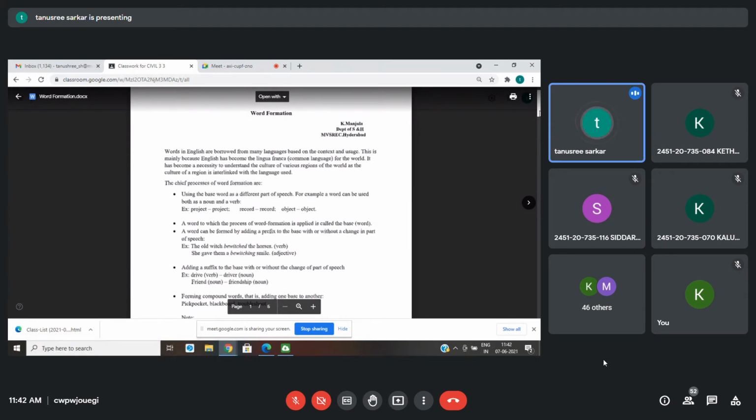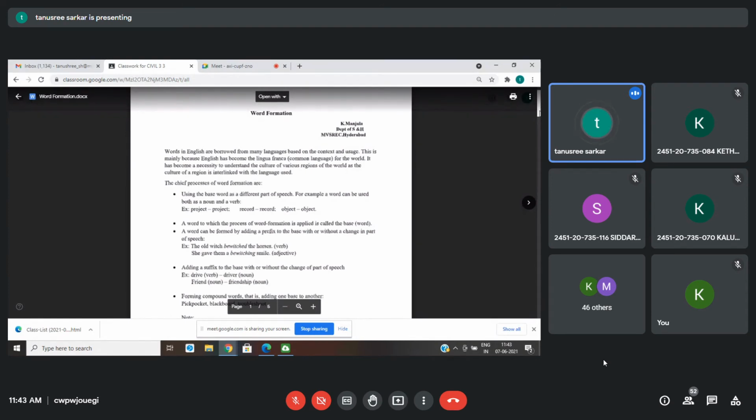In the same manner, English has borrowed from many other languages also, like Portuguese, Japanese, Chinese, Latin, Dutch, and from French it has borrowed a lot. In the same manner we also borrow a lot of words. Nowadays we say school, but school is basically an English word. Whenever we are talking in Telugu we say school, and whenever we are talking in Bengali we say school.